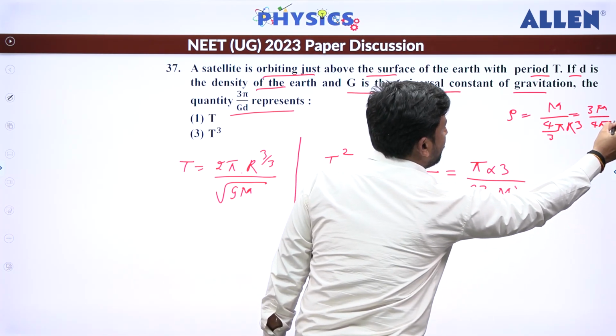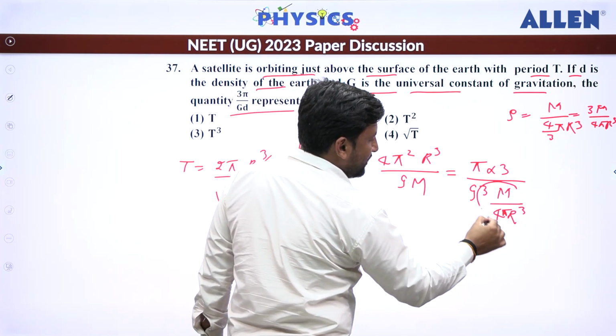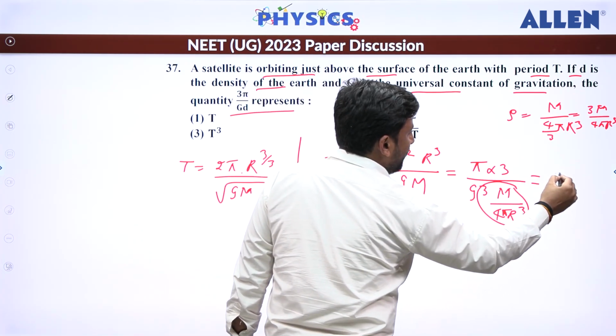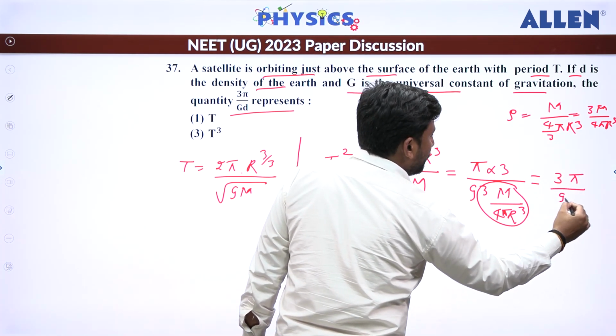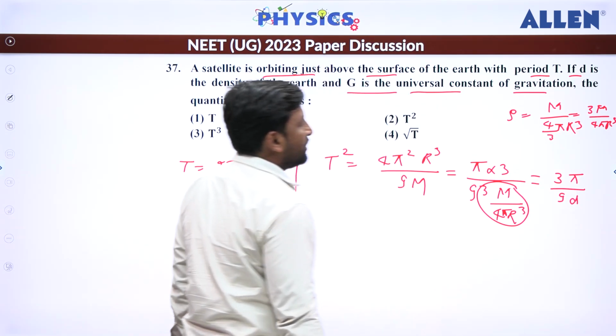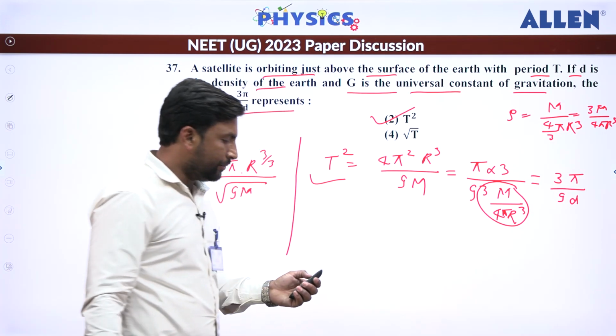4 pi r cube. So now you can see that this term is going to represent the density here. So that becomes 3 pi into how much? G into how much? D. So that is basically equal to T square. So the correct answer is 2 here.